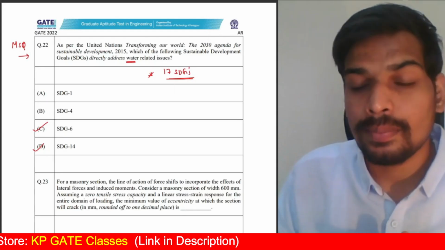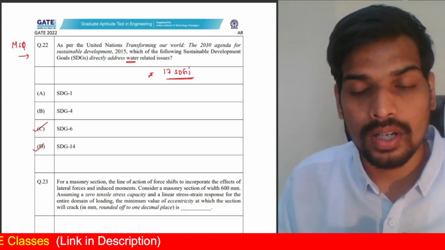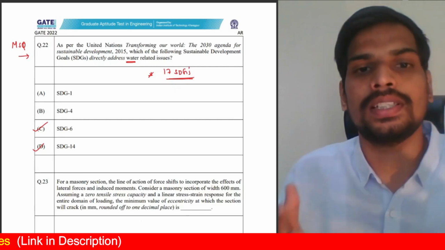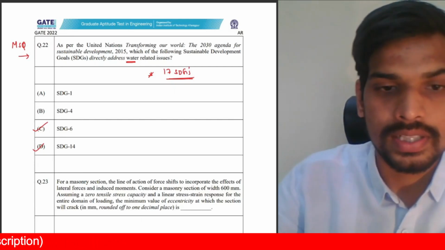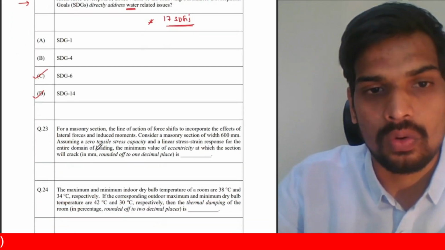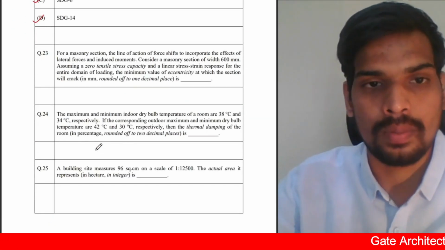The Sustainable Development Goal 14 talks about the aquatic life, the animals present in the water. So that's also a water related issue. So C and D are the correct options for this particular question. Moving to the numerical part of the common portion.